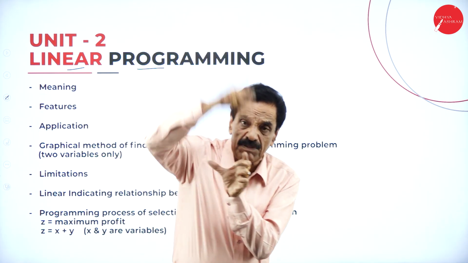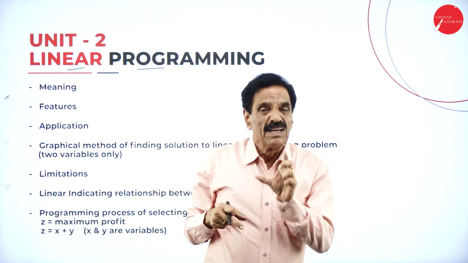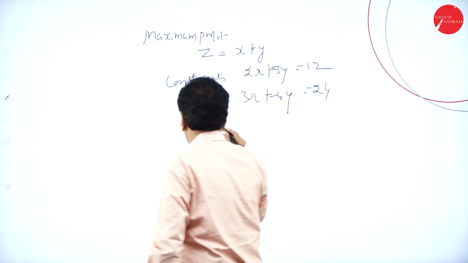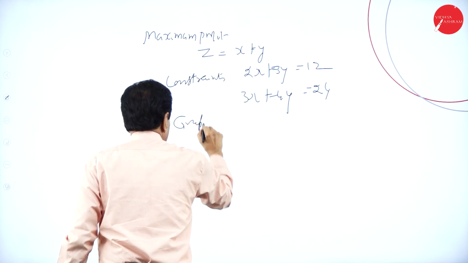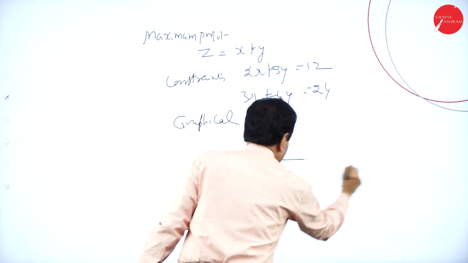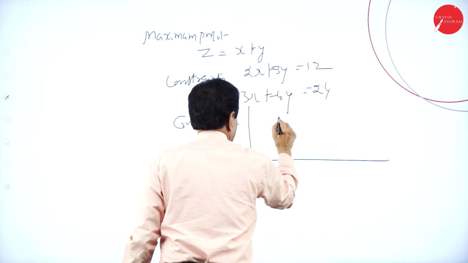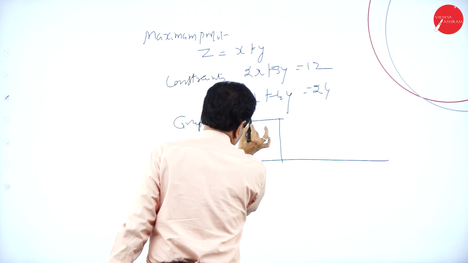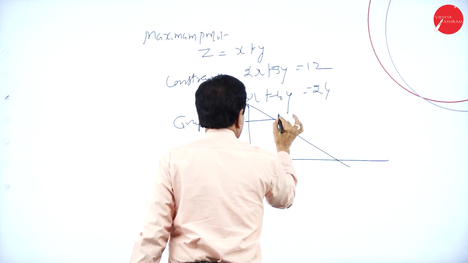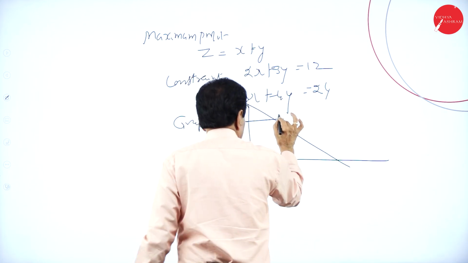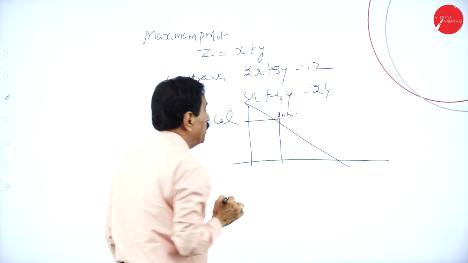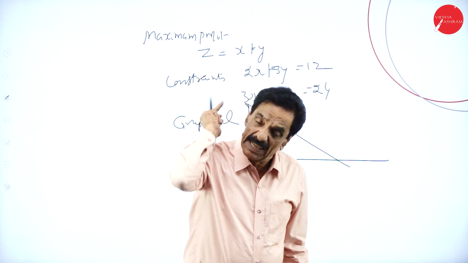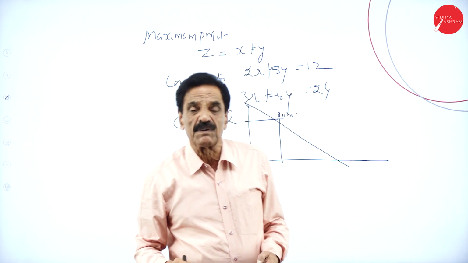If you make the graphical representation, the particular point is where it is going to cut. It's a graphical representation, and it will cut at a particular point here. The point where we cut is where we get the maximum profit. That is going to be explained graphically with the help of the graph sheet.